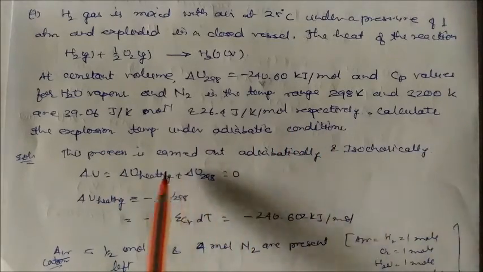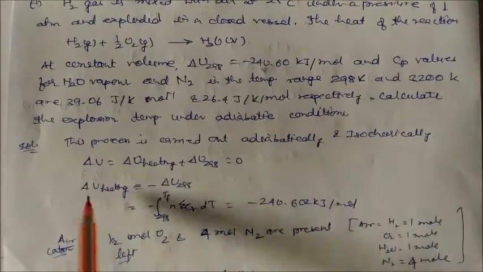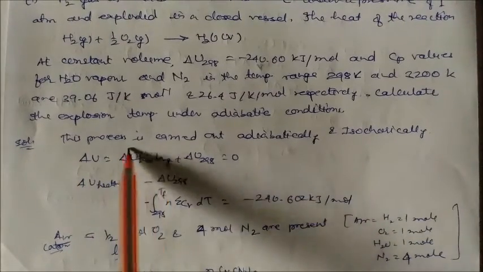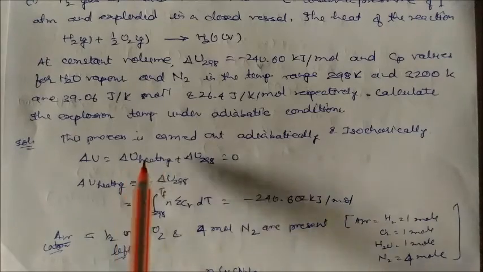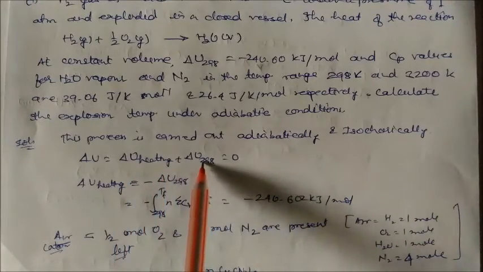So it is taken as adiabatic condition, so volume is constant. So the change in internal energy will be delta U, this will be 0, and this will be 0, but internally it will be delta U plus heating, from the initial room temperature.